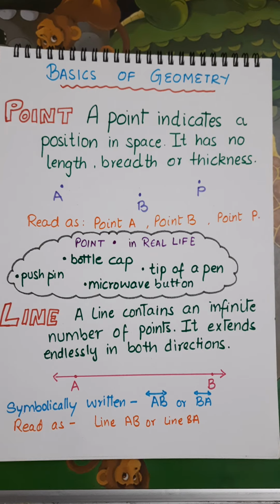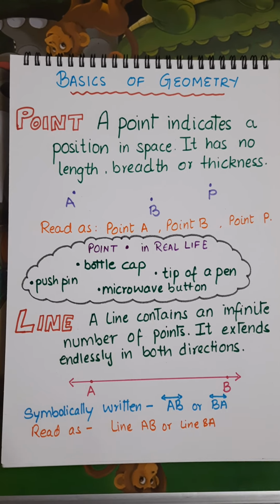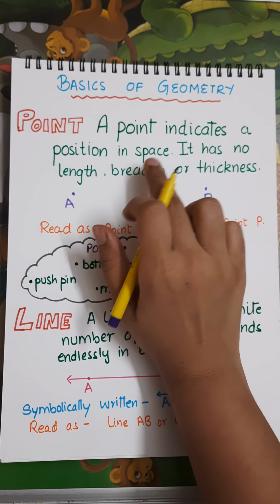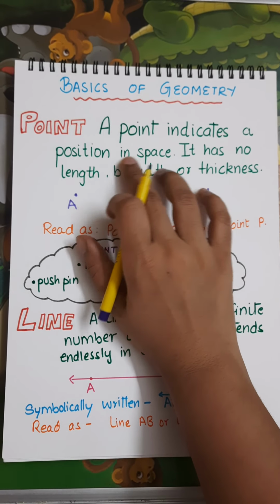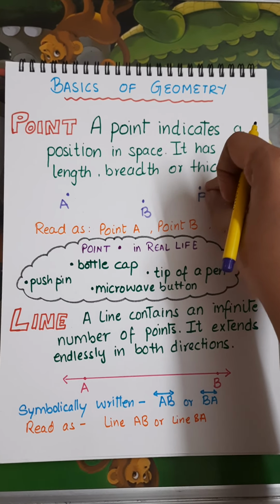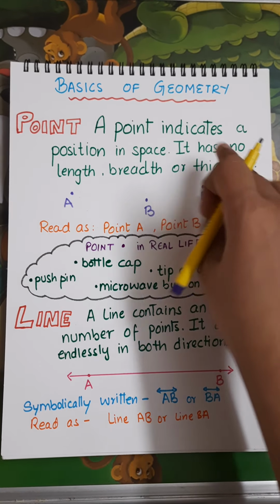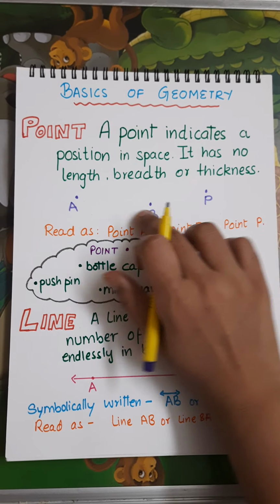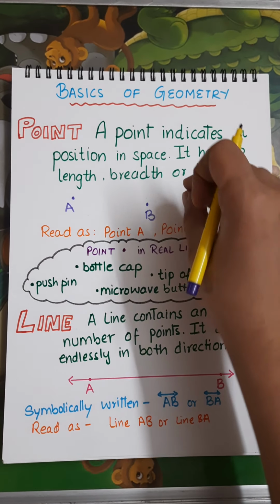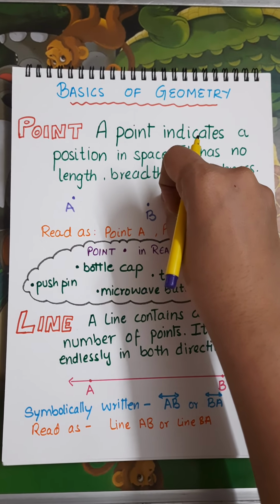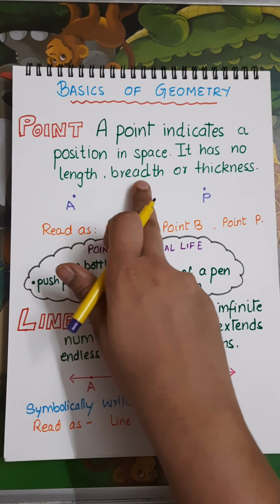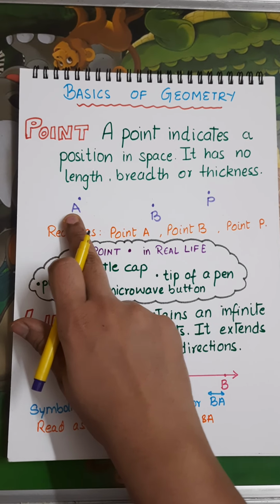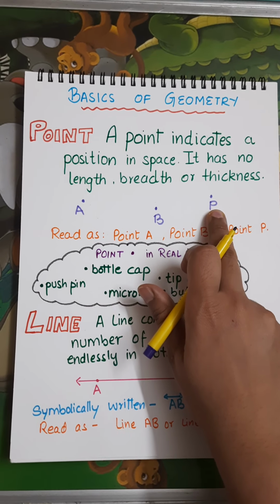Oh, it seems quite familiar to me and to you. Point. But let's learn about point. A point indicates a position in space. A position anywhere which is right there only. It has no length, no breadth or thickness. Like here, these are the points which are there only. It has a definite position, but it doesn't have any length, breadth or thickness. And we read it as point A, point B, point P.